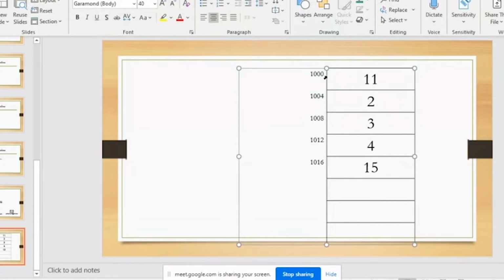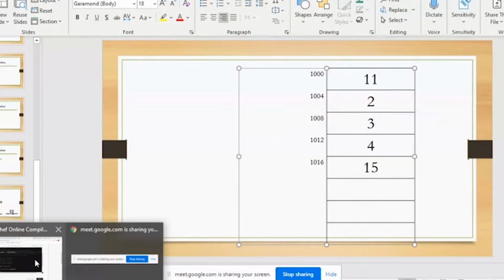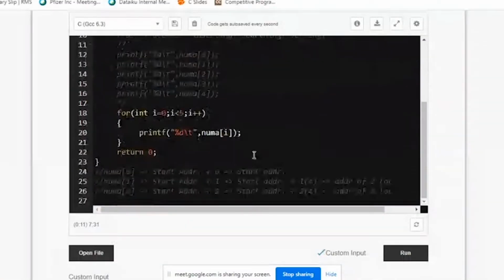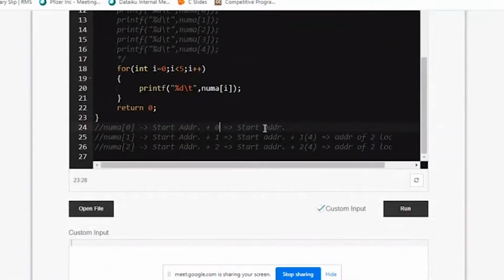So what happens is, the first element is 1000 plus 0. So 1000 plus 0 is nothing but 1000 itself, as I've told, because it does 1000 plus 0 into 4, but 0 into 4 is 0 only. Next, what it does is 1000 plus 1. So what do you mean by 1? 1000 plus 1 into 4. That is 1000 plus 4. So the next location will be 1004.